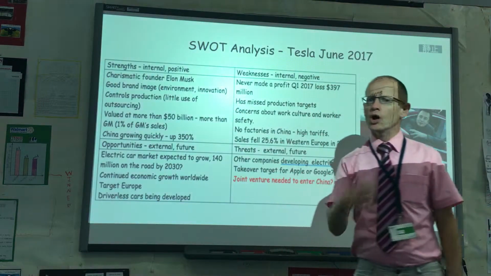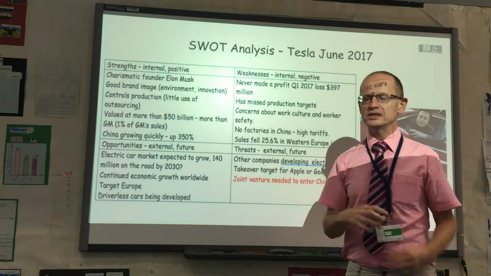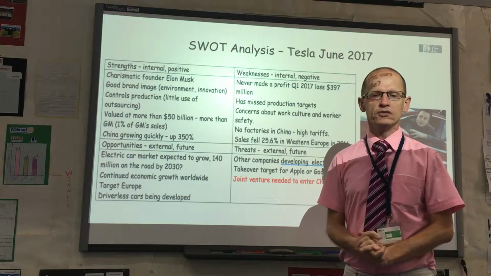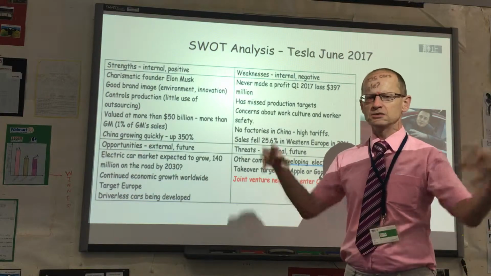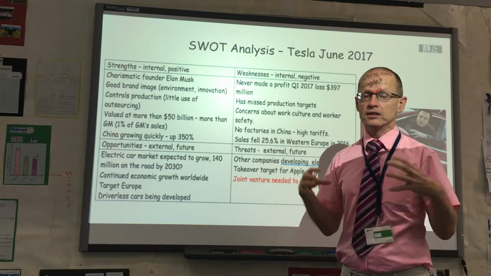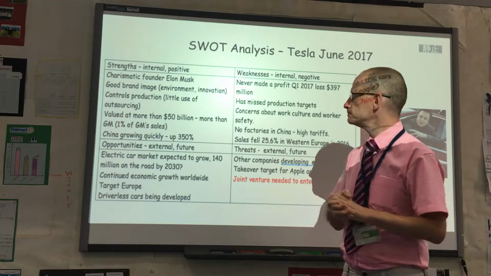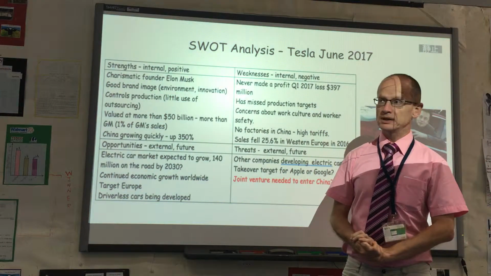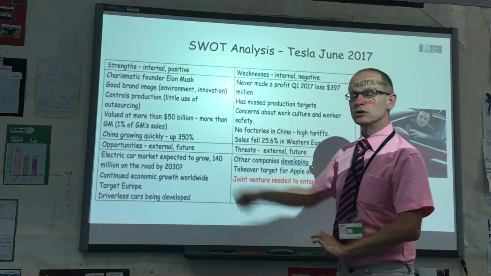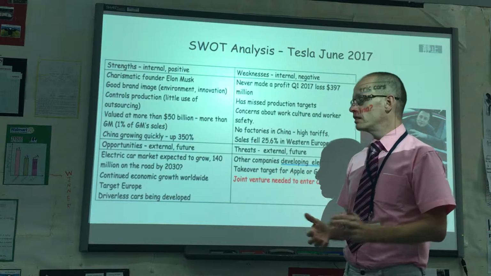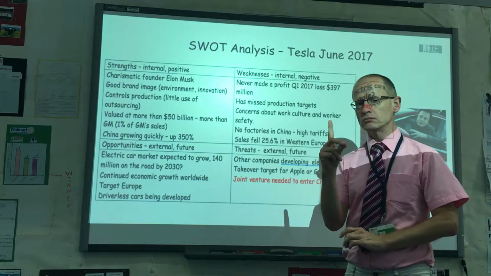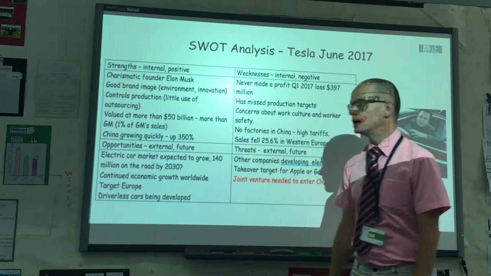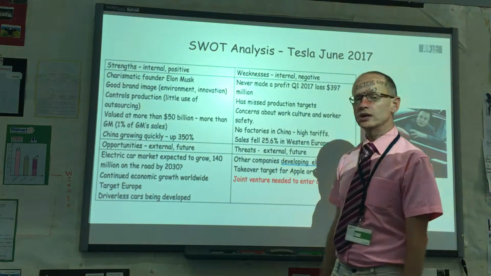They control production. One of the things which many car companies do is they outsource much of the contents of the car. But Tesla keeps very tight control of that. They produce lots and lots of their own parts. At the moment, the company is valued at more than $50 billion, which is more than General Motors, even though they only have 1% of GM sales. In China, in the past year, sales have increased by 350%.